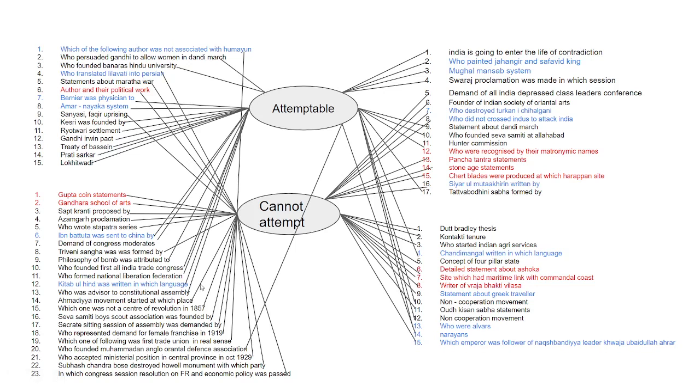Kitab-ul-Hind was written in which language? Directly from NCERT. Who painted Jahangir and the Safavid King? So this was also an NCERT statement. Mughal Mansab.